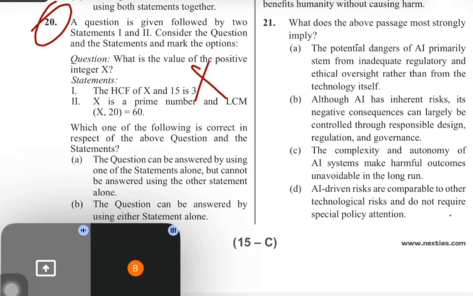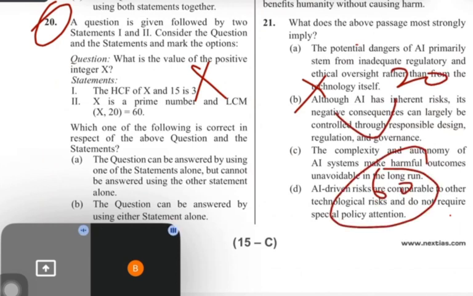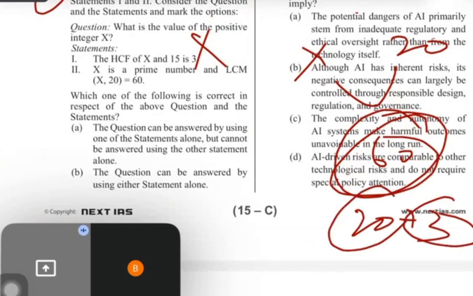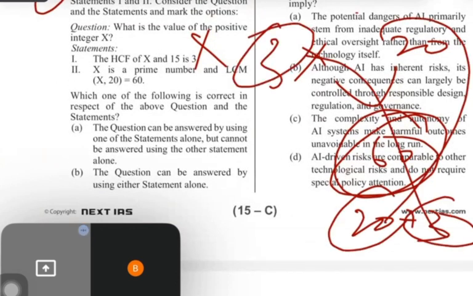Now second. x is a prime number and the LCM of x and 20 is 60. Now, LCM is the lowest common multiple. So multiple means you have to take the factor of this number. So 20 into 3. 20 is already there and 3 can be here. Now you will say, okay Manish, I can take 6 also.